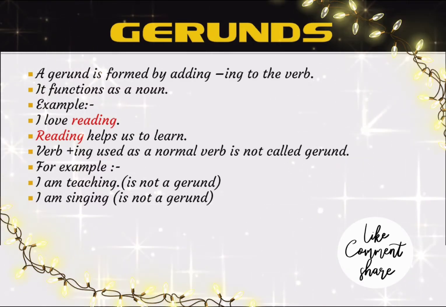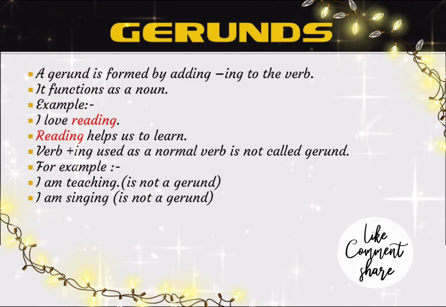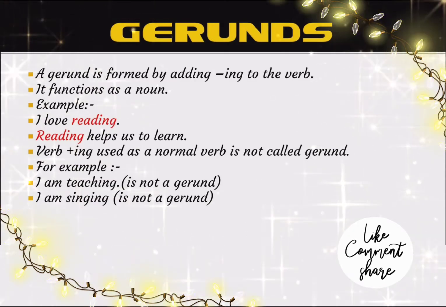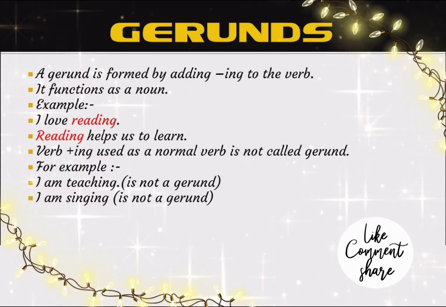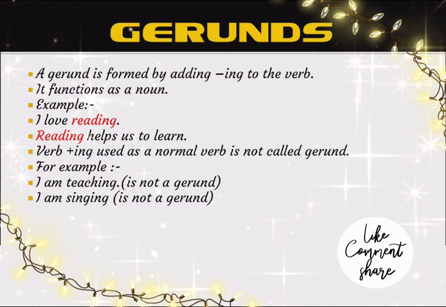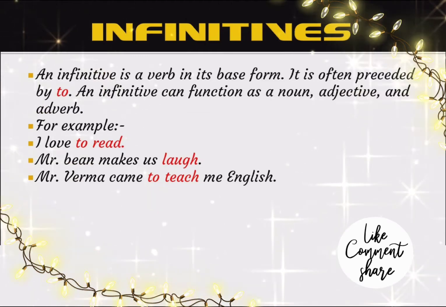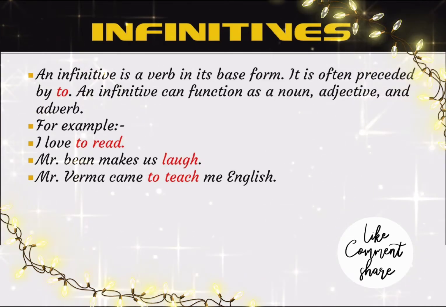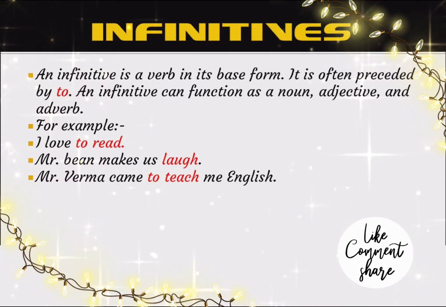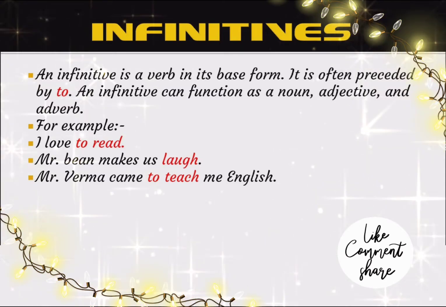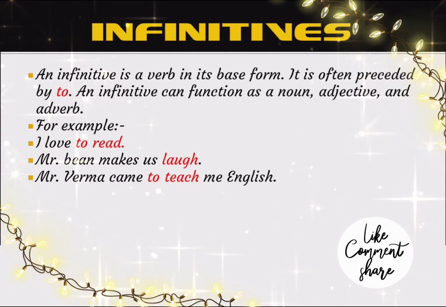It does not mean that all the verbs which come with ing are gerunds. For example, I am teaching and I am singing. Here teaching and singing are not gerunds. They are the verbs of the sentence. Next is infinitives. An infinitive is a verb in its base form. It is often preceded by to. Means it does not always come with to, but sometimes. An infinitive can function as a noun, adjective or adverb in the sentence.